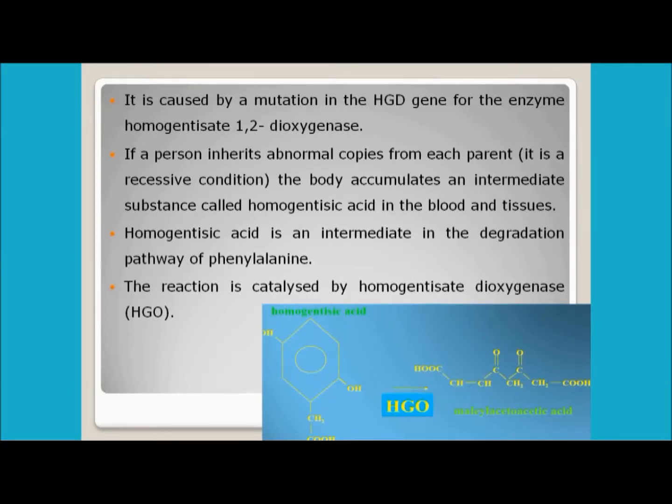So this reaction is catalyzed by homogentisate dioxygenase. This is the particular enzyme. So this is the homogentisic acid, this is the HGO, homogentisate dioxygenase. Now this will finally lead to the conversion of homogentisic acid into maleylacetoacetic acid. So this conversion doesn't actually take place in this disease, right?